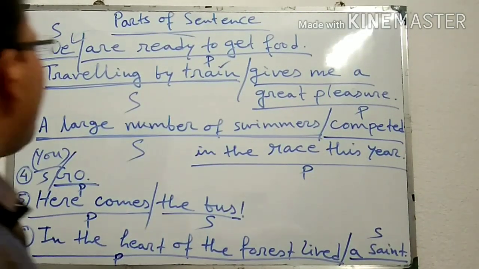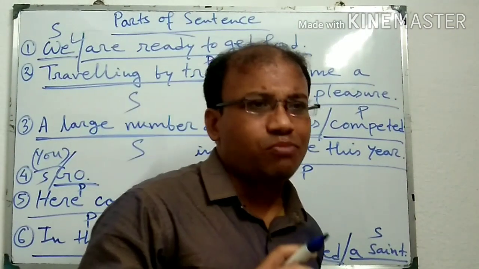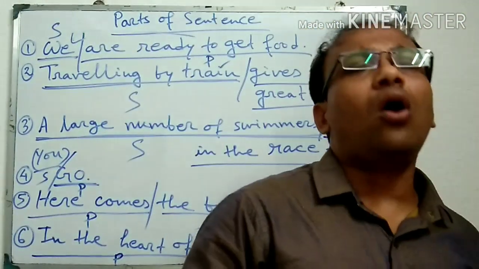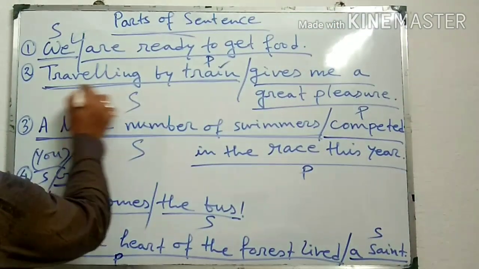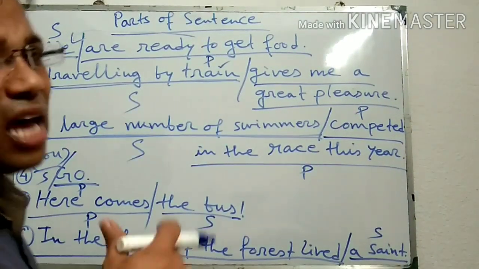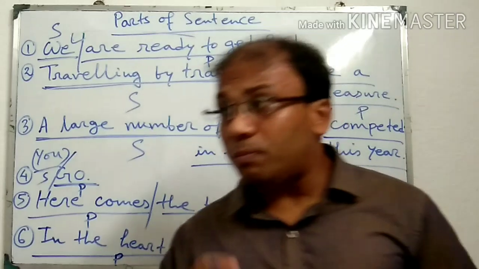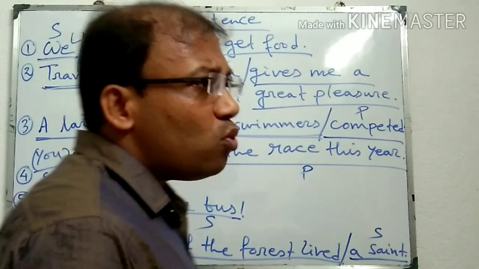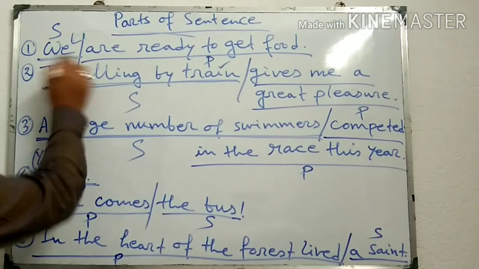First of all, you should know that generally a proper subject or simple subject means any noun or any pronoun or any other noun equivalent. Like "traveling", it is actually a gerund, but a gerund acts as a noun, that's why it is a noun equivalent. That means any simple subject or proper subject will be any noun or any pronoun or any noun equivalent, like this. Here "we" is a pronoun.